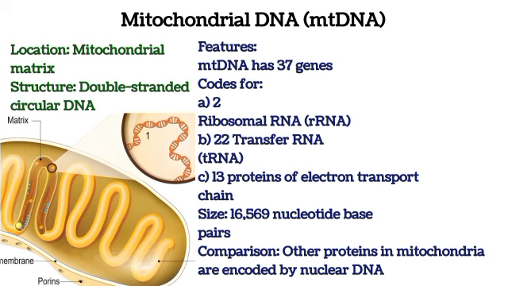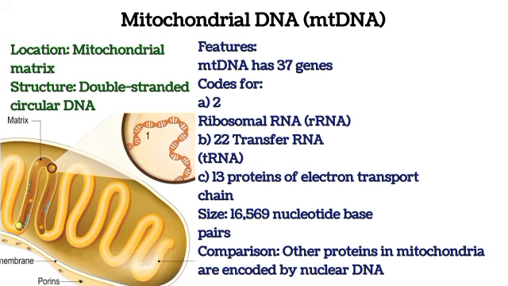Mitochondrial DNA is located in the mitochondrial matrix. The mitochondria has different parts. One of the crucial parts, which is the inside of the mitochondria, as illustrated, is the mitochondrial matrix, and it contains this mitochondrial DNA. There are a lot of features about this mitochondrial DNA. One is that it is double-stranded. It is circular as well, like the chromosomes found in prokaryotic cells.